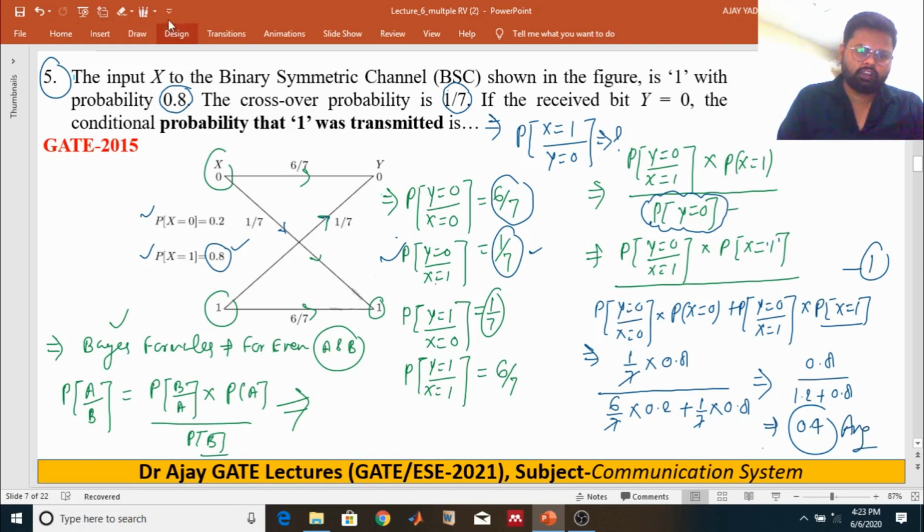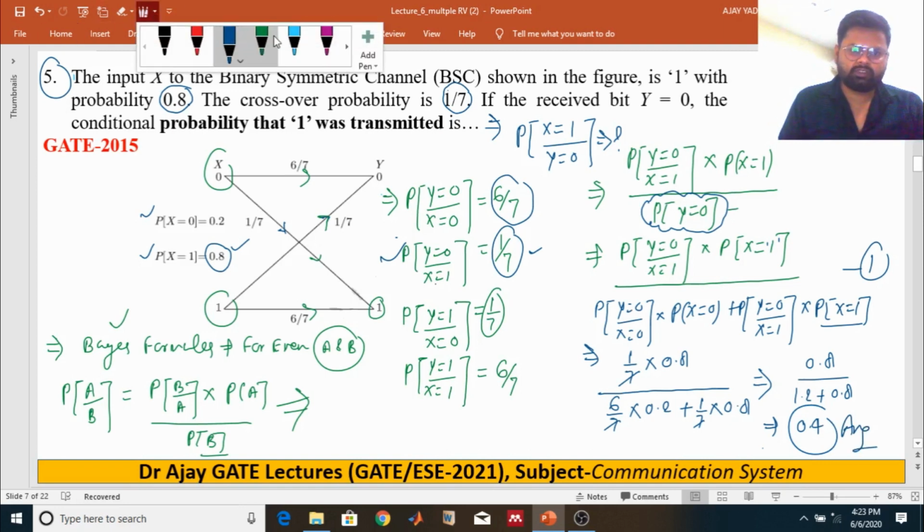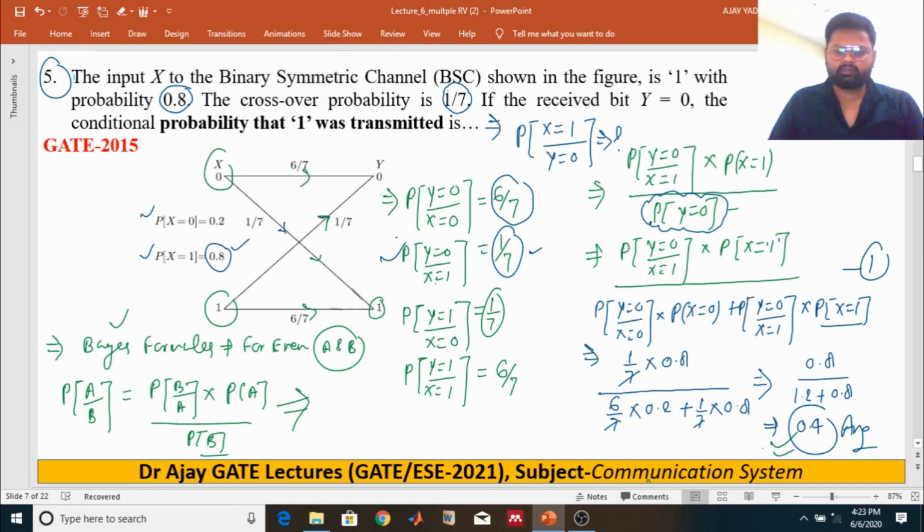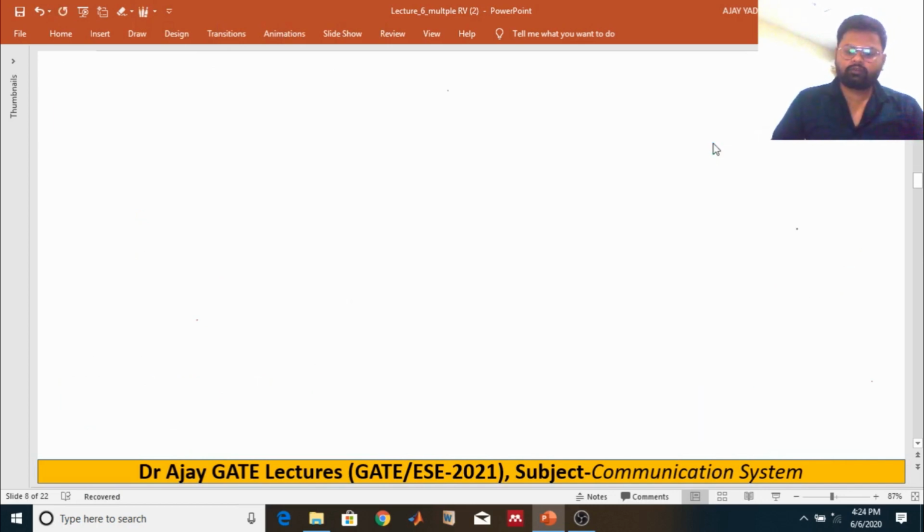I hope everyone will understand these problems comfortably, because I put 100% effort into solving this problem. So the answer is 0.4. Now moving on to the next question.